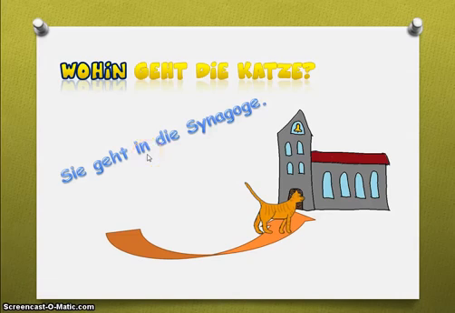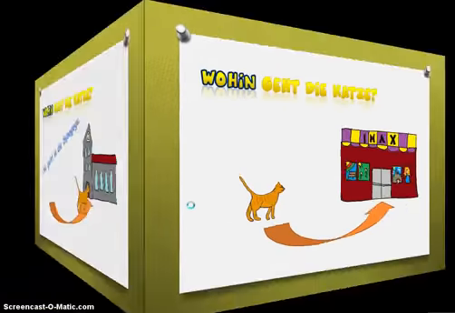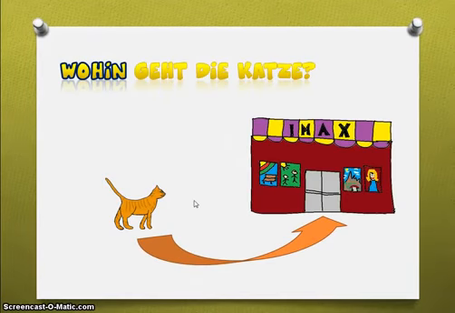In means to, and we choose in when we're going to a place that will surround us once we're there. Okay, so once the kitty is going inside of the church or the synagogue, she will be surrounded by the walls of that church or synagogue. All right, and let's take a look at a second example. Wohin geht die Katze? Where is she going to?